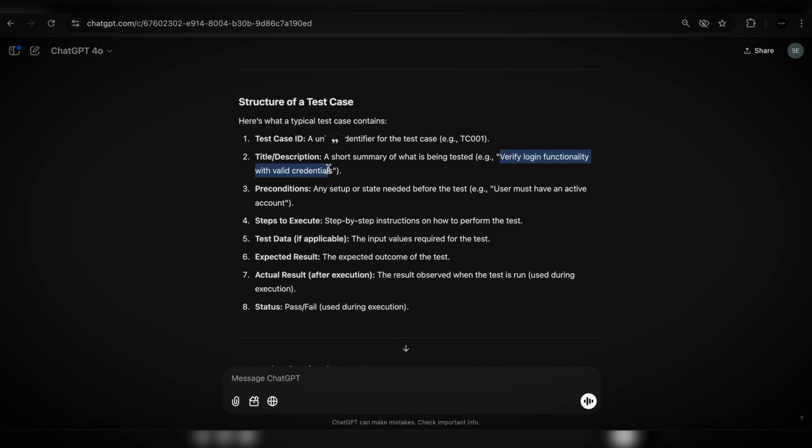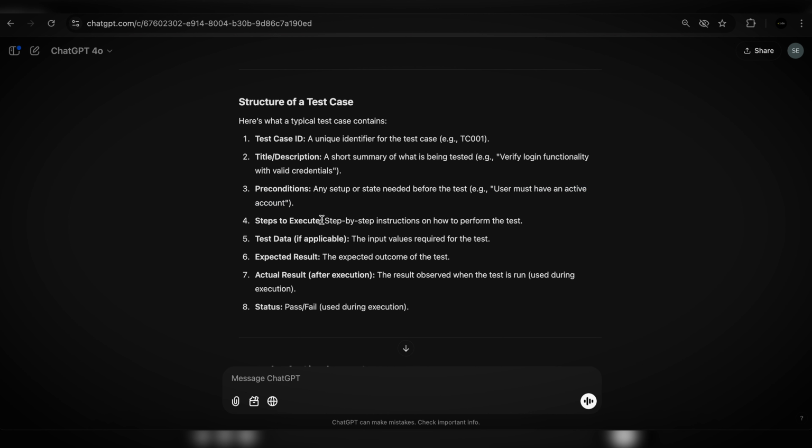Verify login functionality with valid credentials, or should login with valid credentials. Preconditions. User must have an active account. Pretty much, in order to log in, you guys have to have an account created, right? So that is a precondition.